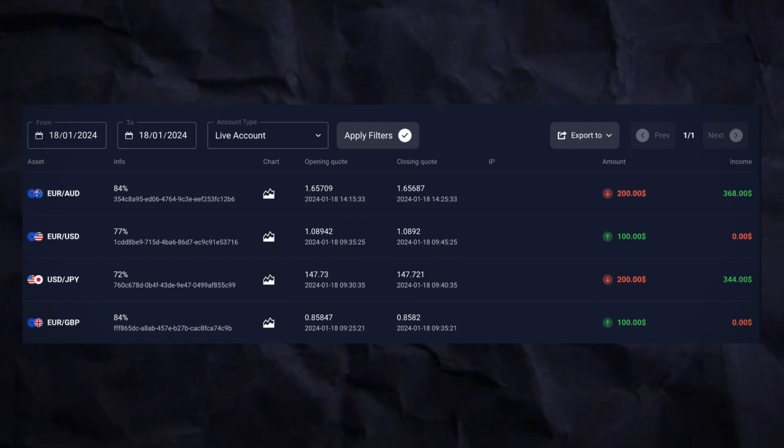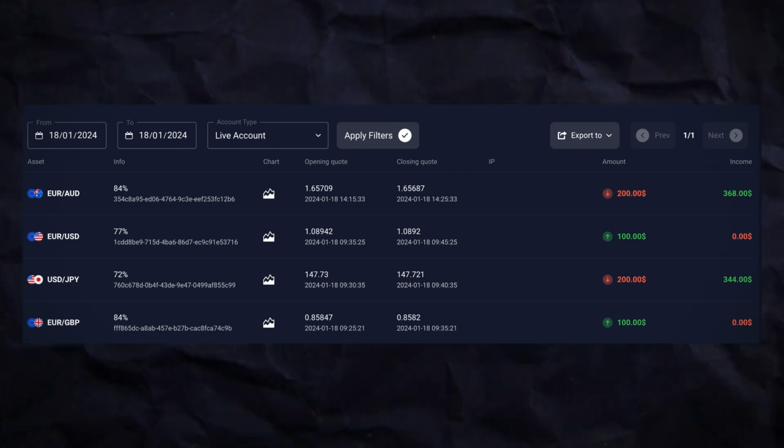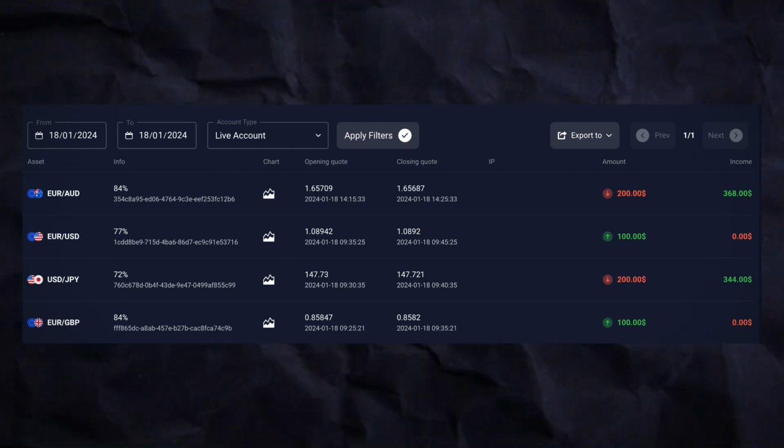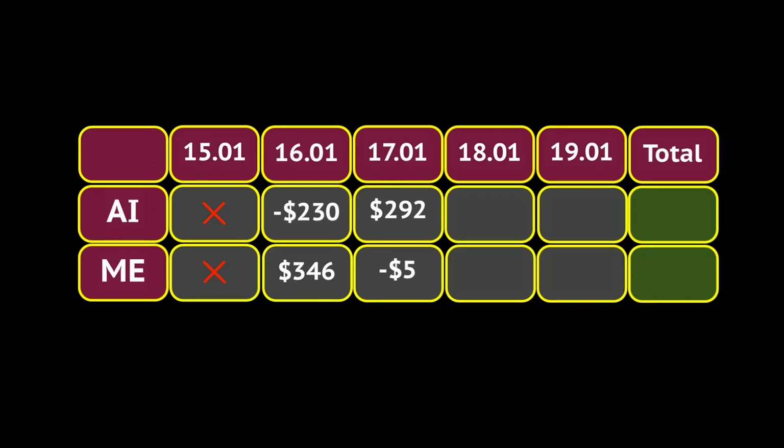You can see that the bot clearly showed good results again and won 2 out of 4 trades. Moreover, both of those transactions were doubled in martingale. Can you imagine that? That's amazing. And on this day, all of the winning trades were actually on the downtrend, so my theory is not confirmed that the bot is working better on the uptrend. The bot was able to compensate for its losses and it went to a plus. On this day, it earned $112. Now let's compare with my results.